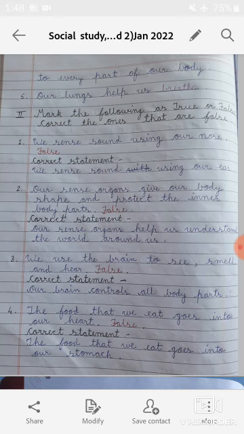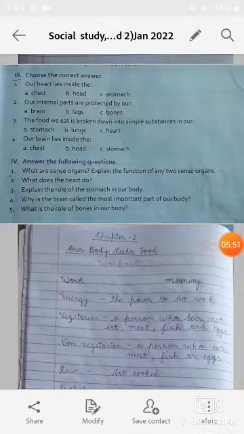So students, our brain is the most important part of our body because it tells all the other parts of our body what to do. So that means our brain controls all body parts. Now students, fourth, the food that we eat goes into our heart. So students, this statement is also false because the food that we eat goes into our stomach, not into our heart.